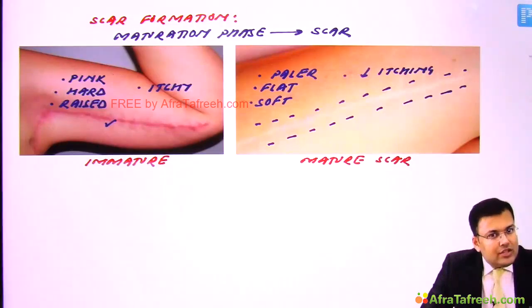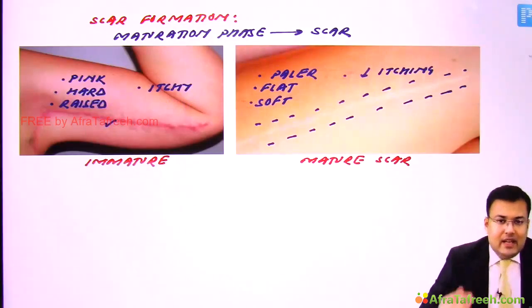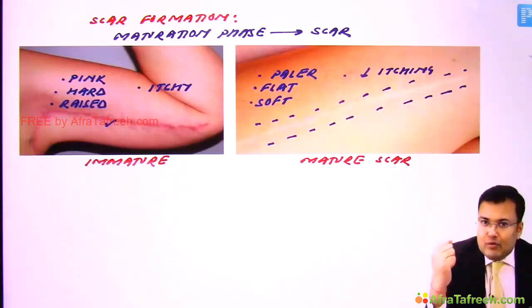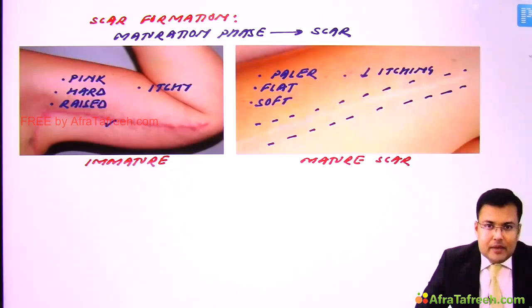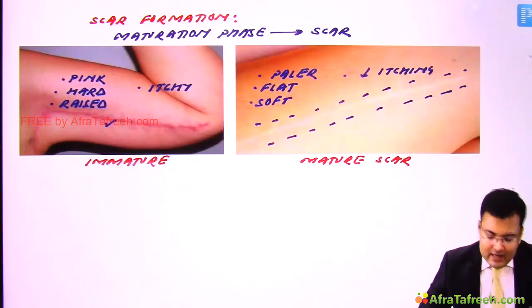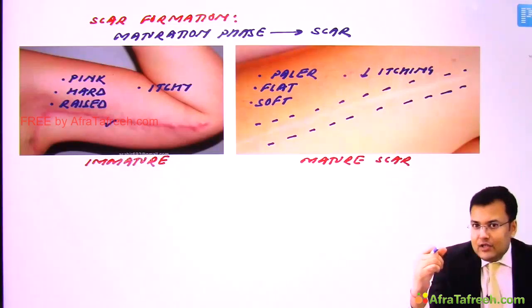There is maturation of collagen and the collagen becomes denser. Simultaneously there is a decreased number of fibroblasts and vascular tissues, so blood vessels and fibroblasts decrease, and that's why it appears paler. It is flat, soft, and there is lesser itching.